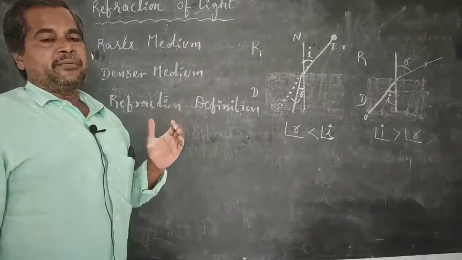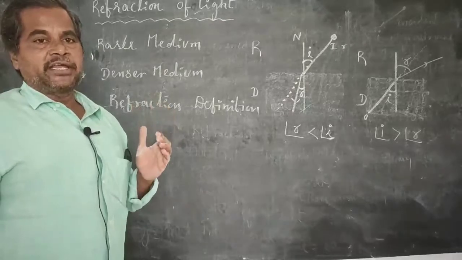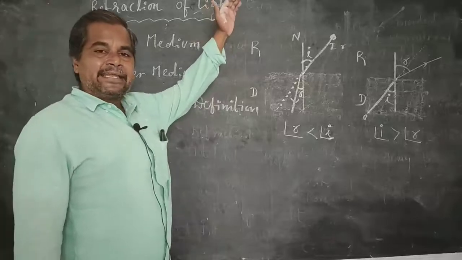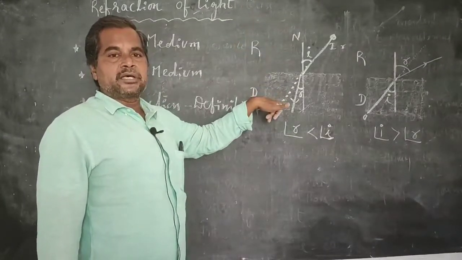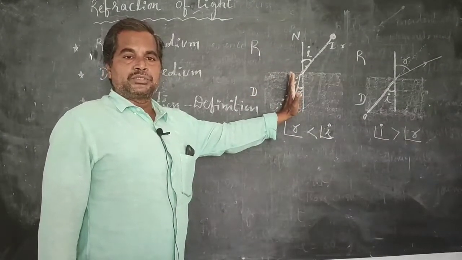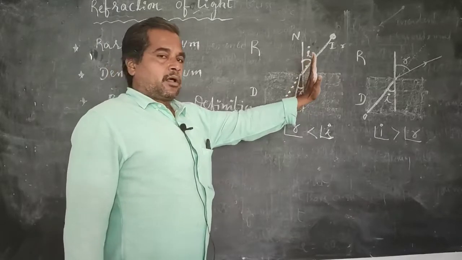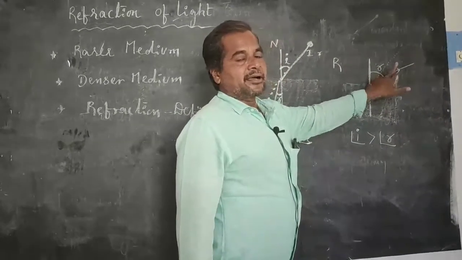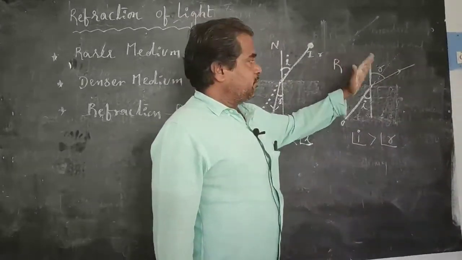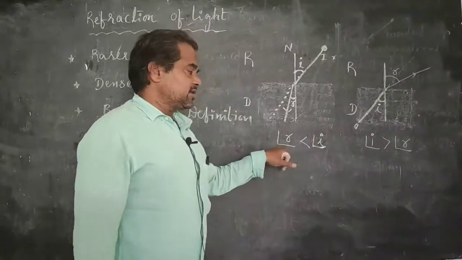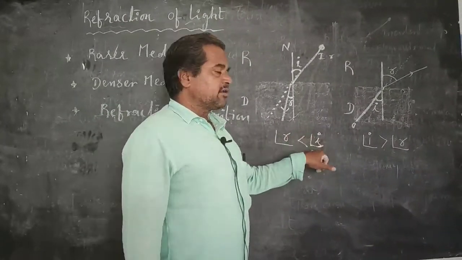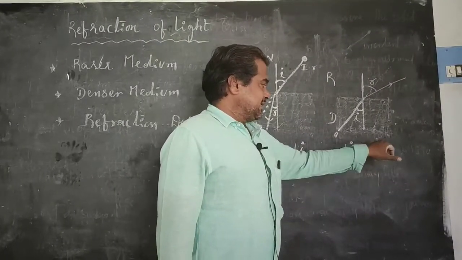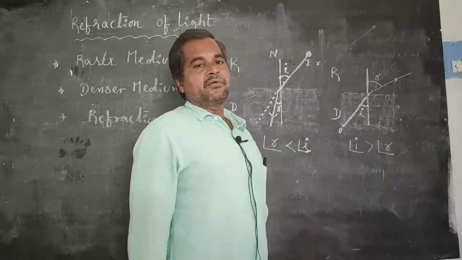Due to the rarer and denser medium classification, we can define the refraction of light in two ways. One is, any light ray which travels from rarer to denser, the corresponding refracted ray moves nearer to the normal. In the same manner, any light ray which moves from denser to rarer, the corresponding refracted ray moves away from the normal. In the first case, the angle of refraction is less than the angle of incidence. In the second case, the angle of incidence is greater than the angle of refraction.